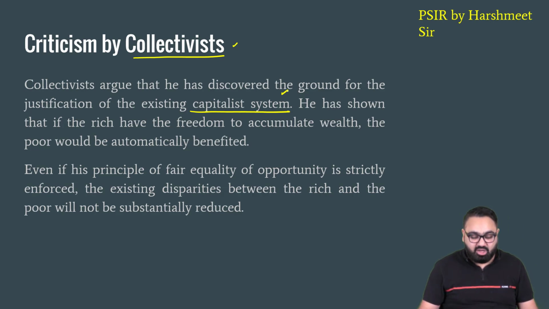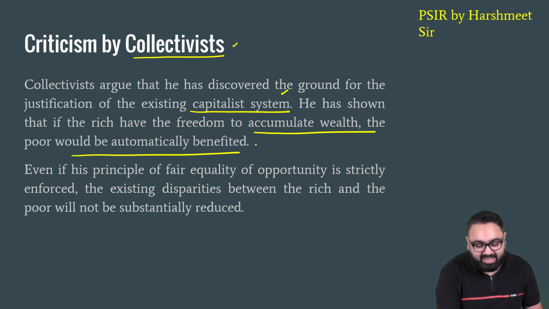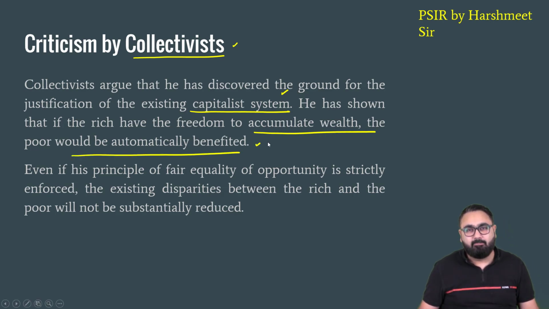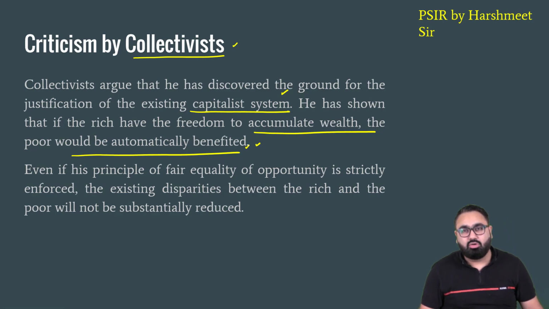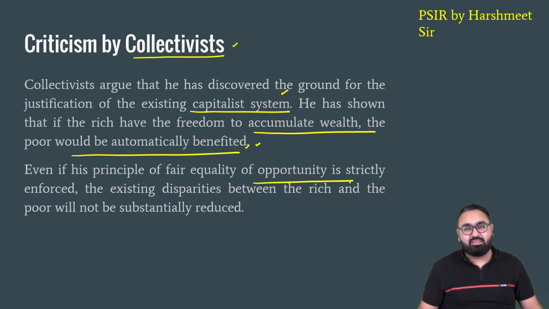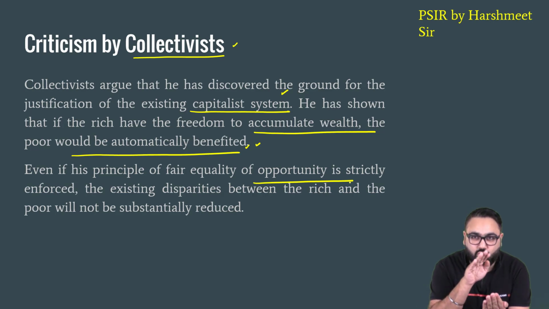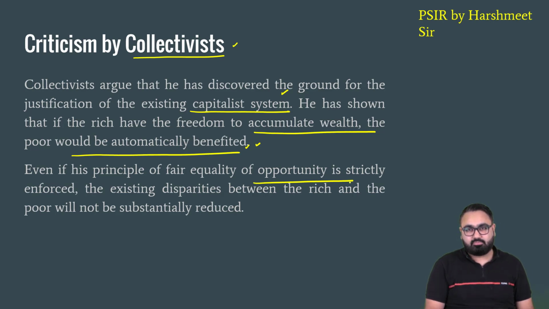John Rawls has given an argument to accumulate wealth. John Rawls said that if wealth accumulation is allowed, it will trickle down and the poor will automatically be benefited out of it. Although John Rawls talked about the equality of opportunity, even if you give equality of opportunity, you will not be able to bridge the gap between the poor and the rich.